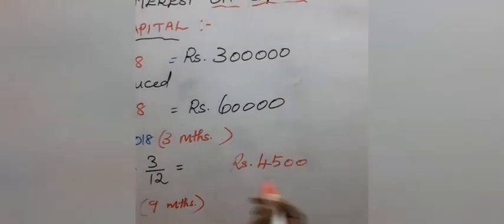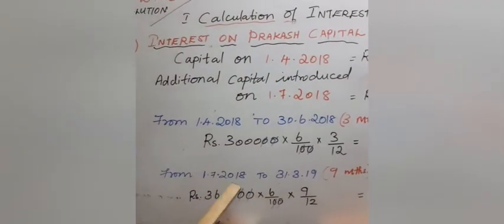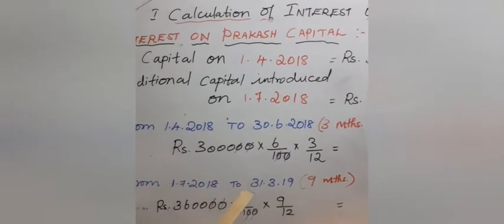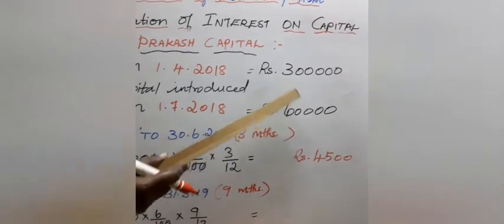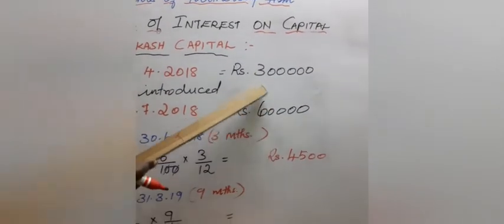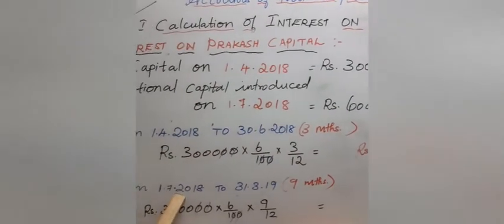Okay, students. Next you see July 1/7/2018, the amount is changing to 3,60,000 because there is already a capital of 3 lakhs. Now 60,000 additional capital is introduced, so in total it becomes 3,60,000 from 1/7/2018.